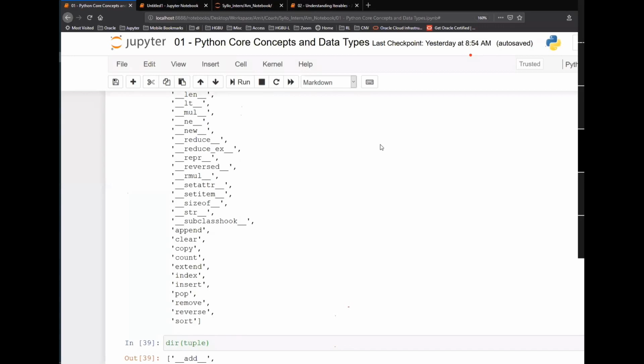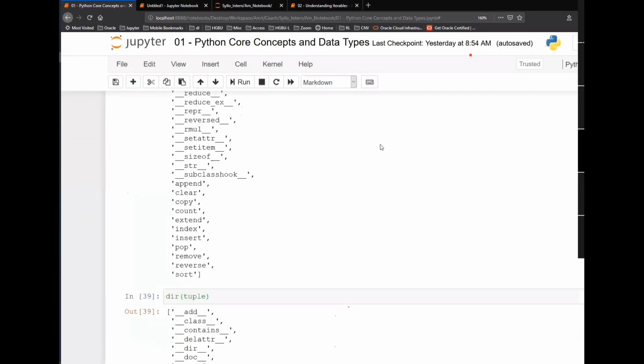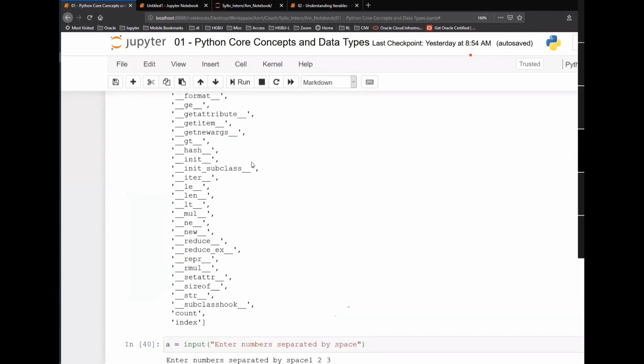But I urge you guys to go through these functions, it will hardly take 30 minutes or so. If you can go through the list of functions once, just using the help function or dir function, that is going to be helpful. Okay, so we will be doing that in the next class.